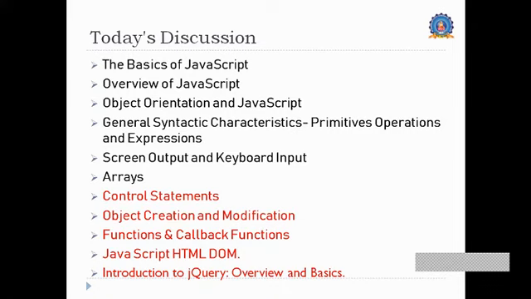With respect to the modular description, we started with all these things, and as of now, during an ad hoc discussion, we were able to complete up to arrays. Pending are control statements, object creation and modification, which is not completed, then functions, then the document object model, and an introduction to jQuery. That is the second part, and if time allows, we will continue module number 4 again in the next session.